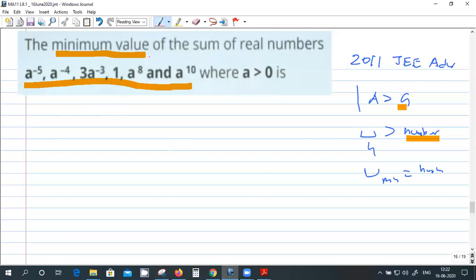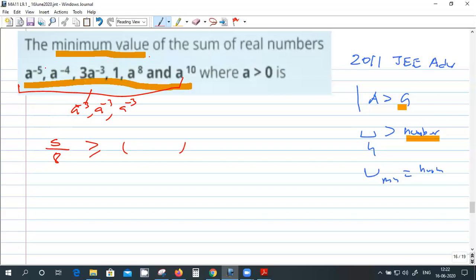This 3 into A minus 3 is considered as 3 separate numbers: A minus 3, A minus 3, A minus 3. Now the arithmetic mean will be the sum of these divided by how many terms? 1, 2, 3, 4, 5, plus 3, 8, right? And that will be greater than or equal to the product of these quantities.